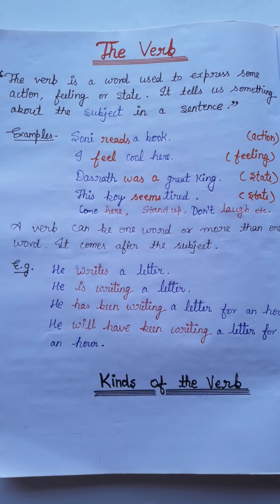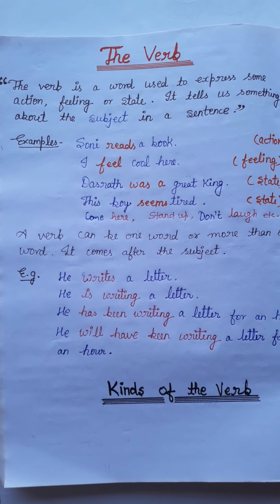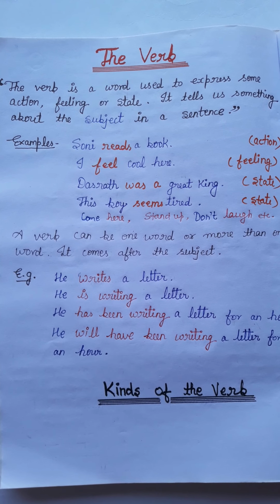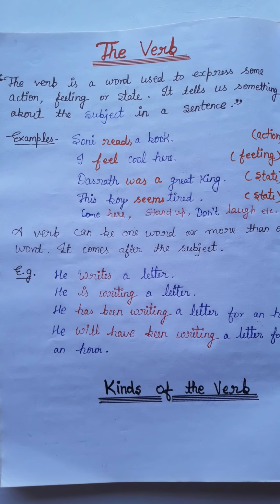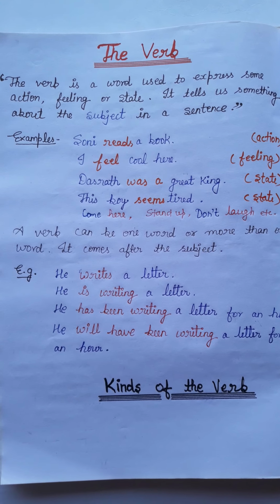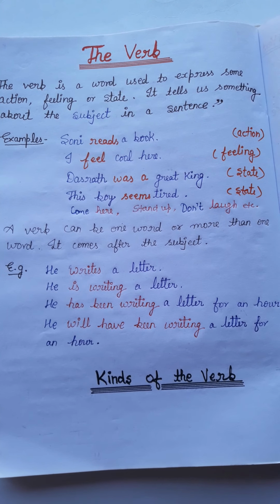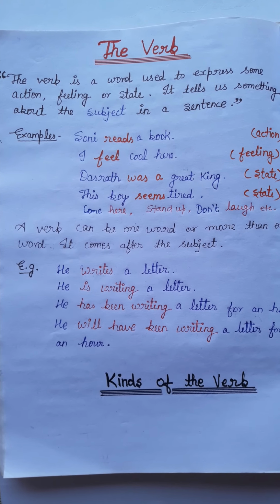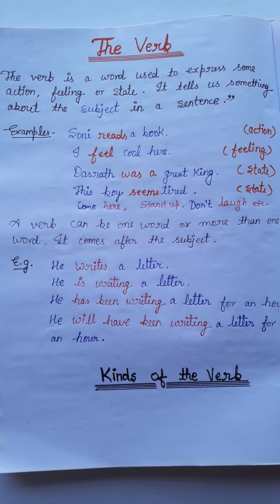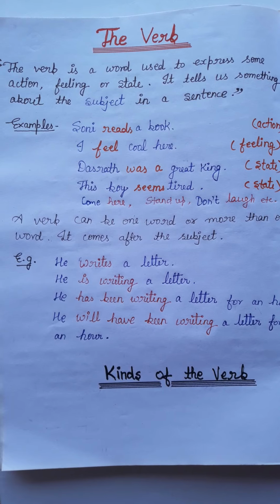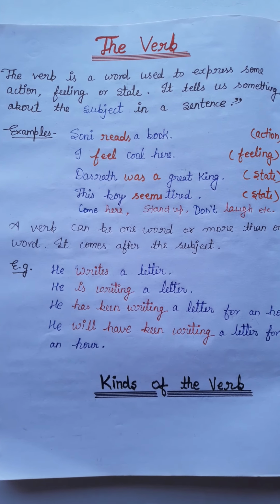So let's start with the definition. What is the definition of the verb? The verb is a word used to express some action, feeling, or state of the subject. It means in which situation the subject is, what action a subject is doing, what feeling the subject is feeling. All these are used in a sentence and they work as a verb.